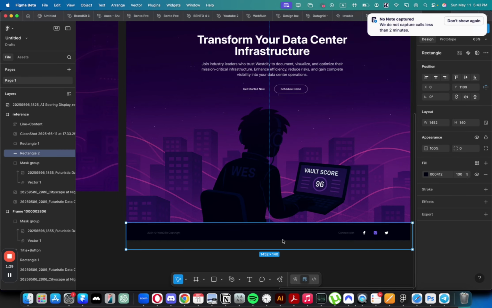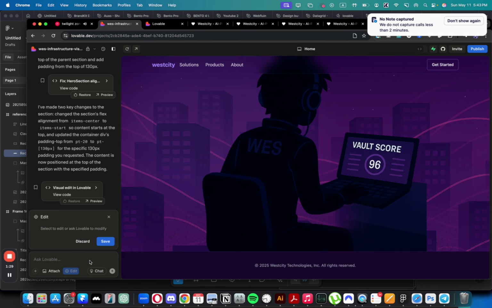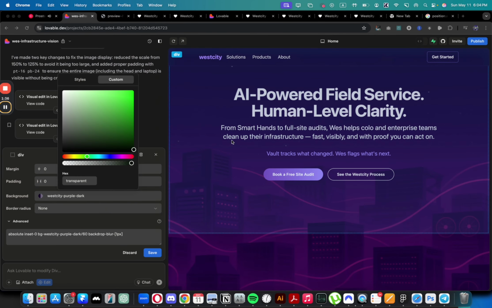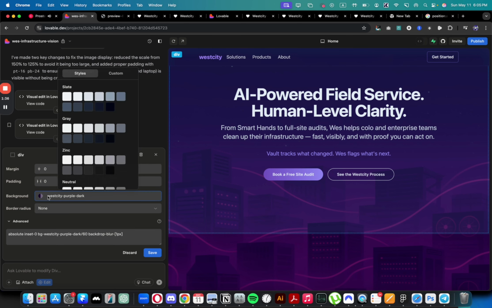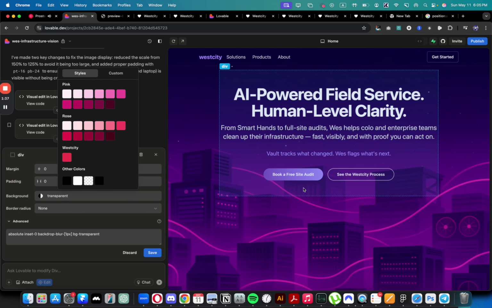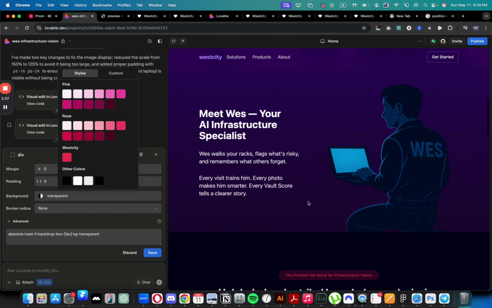Yeah, I think the dark color is good. So we're just going to select this, edit, save. What I want to do is make the background much brighter. So I can just remove this, and now the background is much brighter, which I really like better. Most of the sections are mobile optimized, so that's a great thing, honestly.